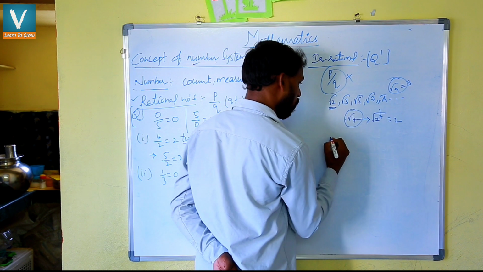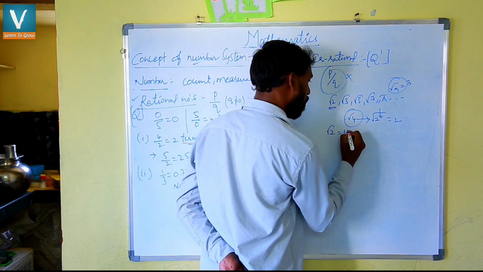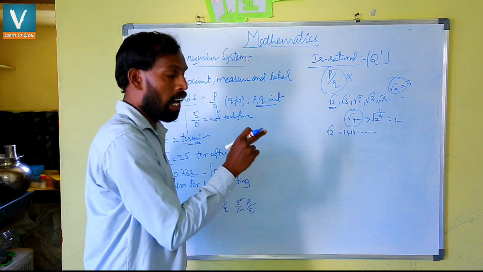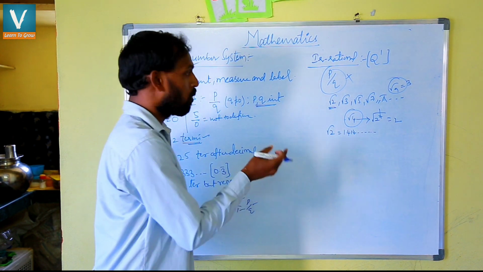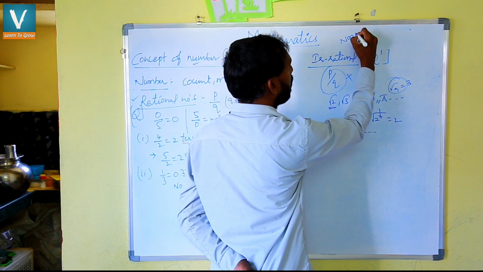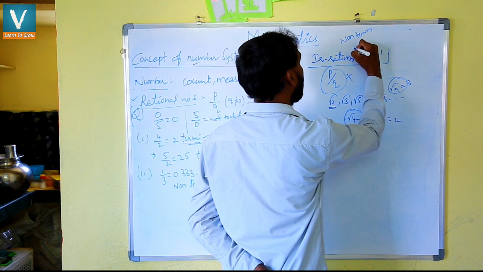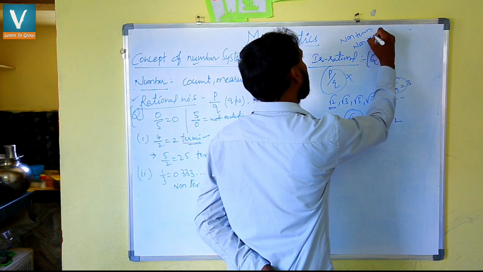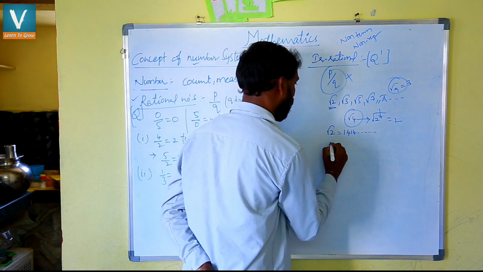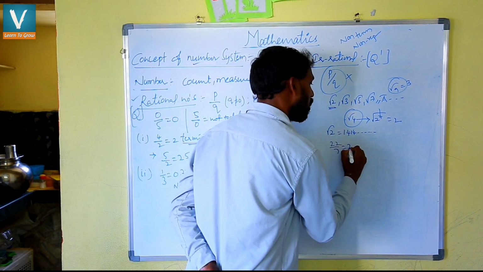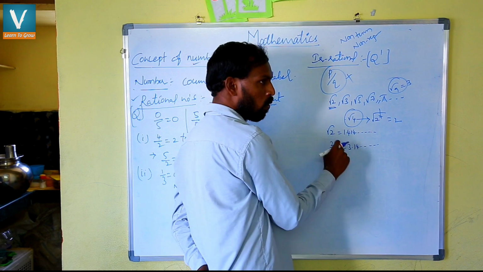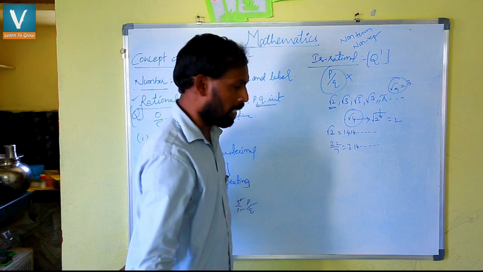So suppose I am taking root 2. Root 2 I am writing as whatever value, 1.414 and so on. It won't repeat and it is a non-terminating decimal. So it is known as an irrational number only. That means non-terminating and non-repeating terms are known as irrational numbers. Pi is there. What is the value of pi? 22 by 7, 3.14 something and so on. It won't end and it won't repeat. So this is called an irrational number.